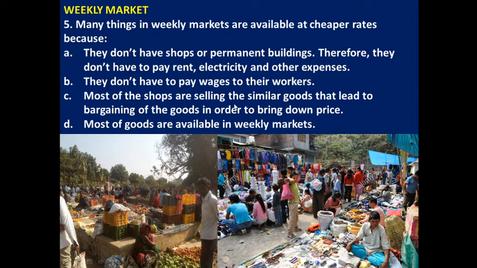One characteristic of the weekly market is that most of the shops are selling similar goods, the same goods. Because of that, it leads to bargaining in order to bring down the price. Since most of the weekly market sellers are selling similar or the same type of goods, the consumers are aware of that. Because these people are selling similar goods, consumers bargain in order to minimize the cost of the product.